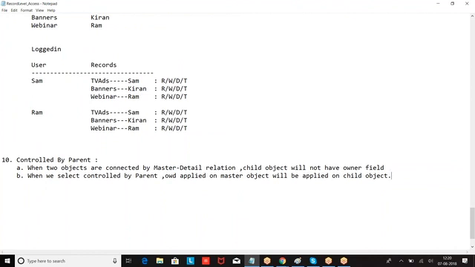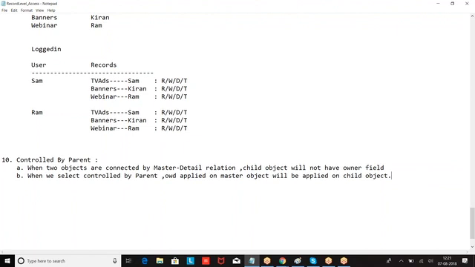Now let us say in this classroom, out of these 150 people, 149 people are able to see every record, and they are able to perform read, write, delete, transfer on every record. But the 150th user is not able to see one record. One record he is not able to see, remaining records he is able to see.